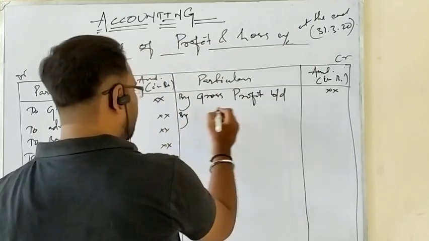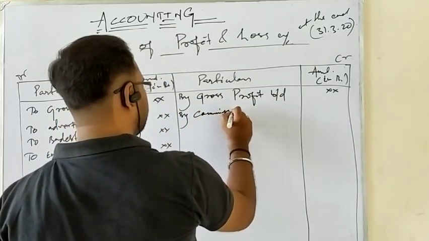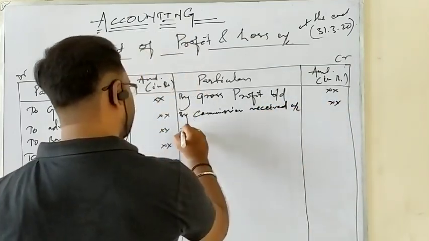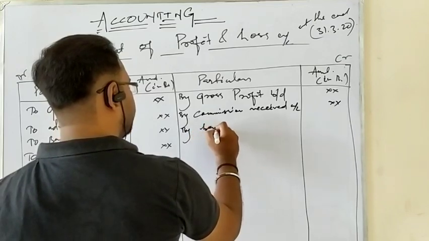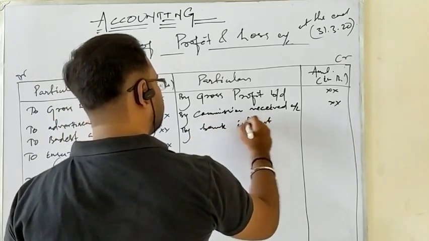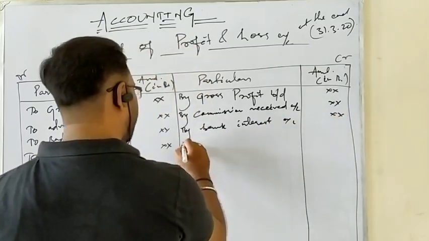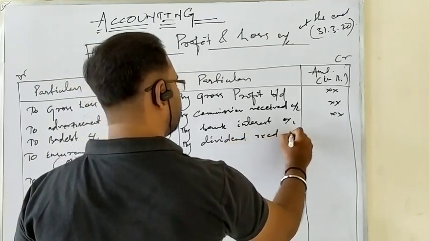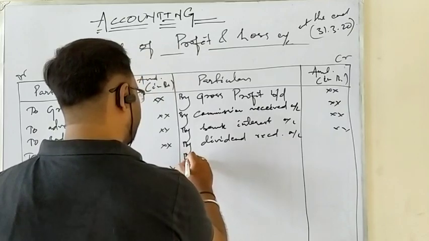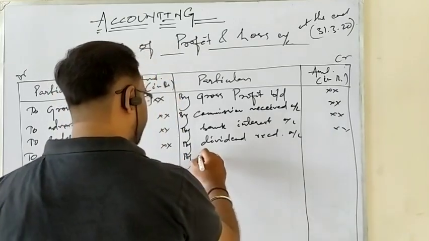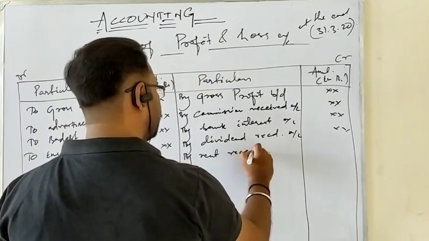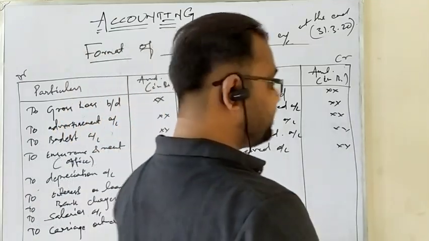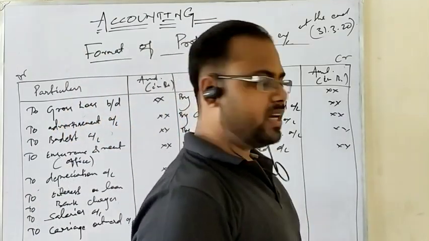Like by commission received, it is an indirect income. Then by bank interest, again indirect income. By dividends received, it is indirect income. Then if you have given any premises on rent, rent received is also an indirect income. So all incomes other than sales are indirect incomes.